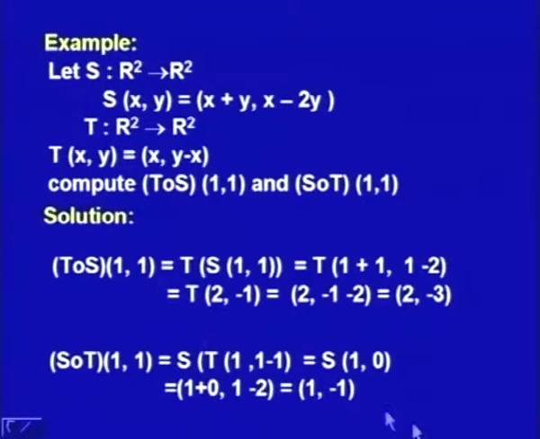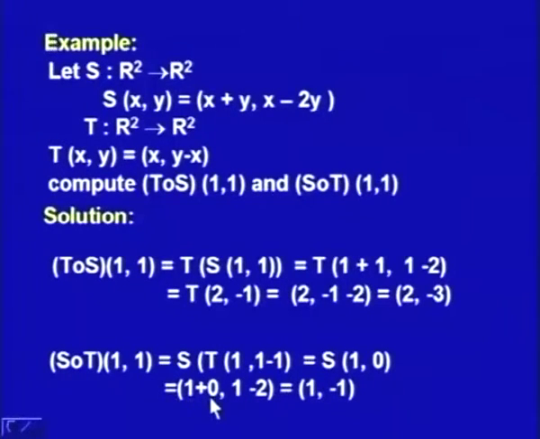while S composite T on 1 comma 1 is equal to S of T of 1 comma 1. I am first using this definition x comma y minus x. So, it is S of 1 comma 1 minus 1, which reduces to S of 1 comma 0, and now I apply this definition.